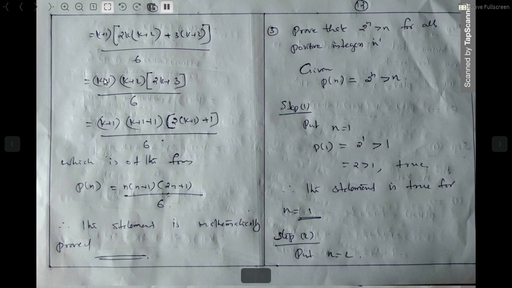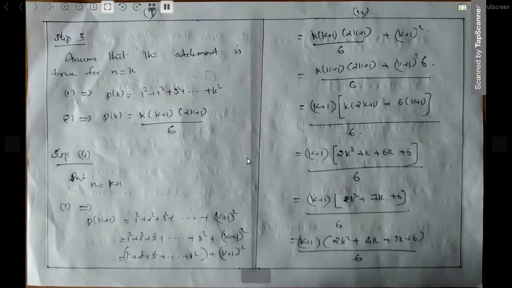Okay. So k plus 1 into k plus 2. This 2 can be taken as what? 1 plus 1. Then 2k plus 3 means 2 into k plus 1 plus 1. Just to expand this one, 2 into k is 2k, plus 2 into 1 is 2. That is 2k plus 2 plus 1, that is 2k plus 3, which is the same. So this can be converted as this. Okay. So k plus 1 into k plus 1 plus 1 into 2k plus 1 plus 1 divided by 6.